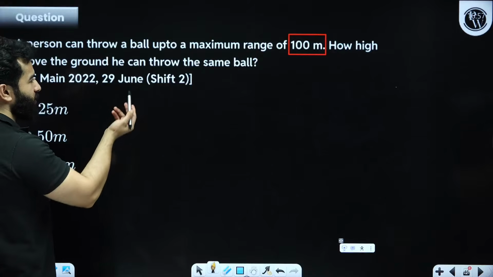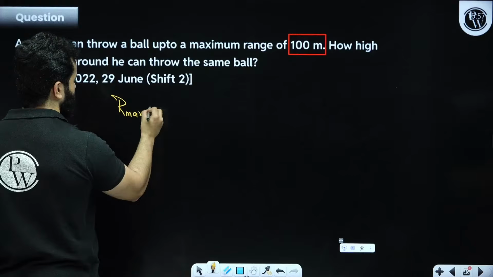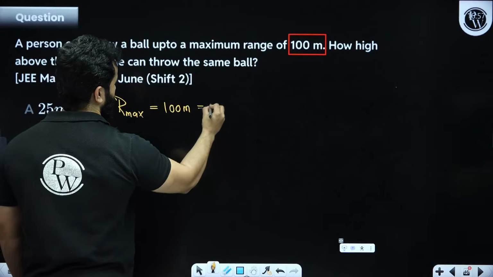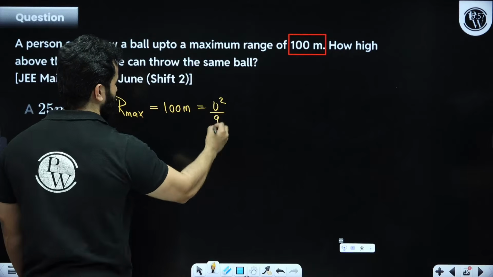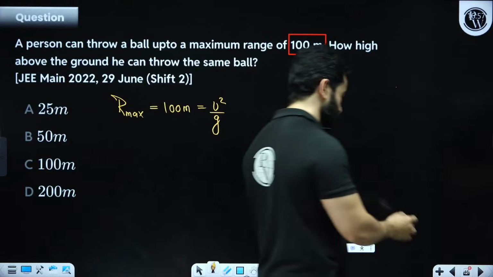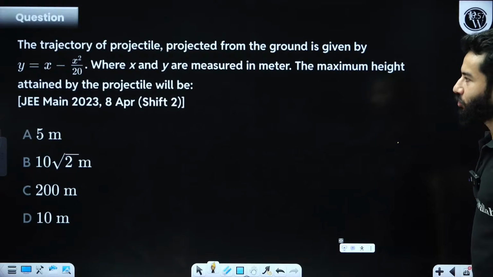So again you can simply find the maximum range, which is coming out to be 100 meter, and it is u square by g. Then you can find out u and then the next part. This is very easy, you guys can solve this one. Moving on to the next one.